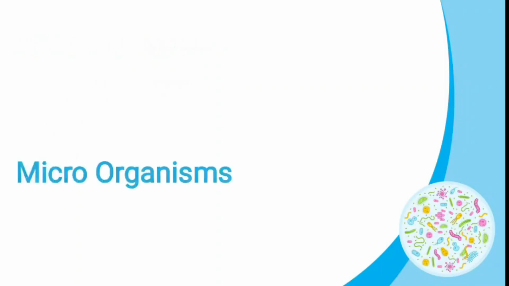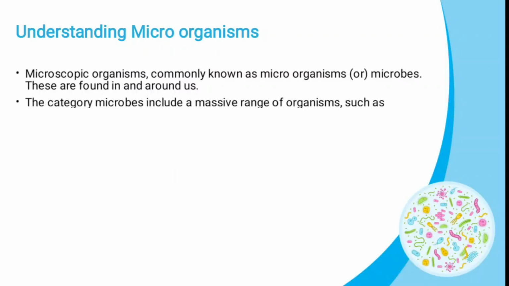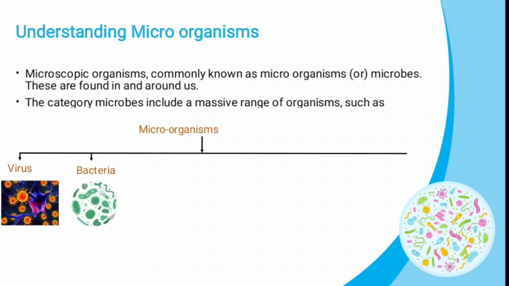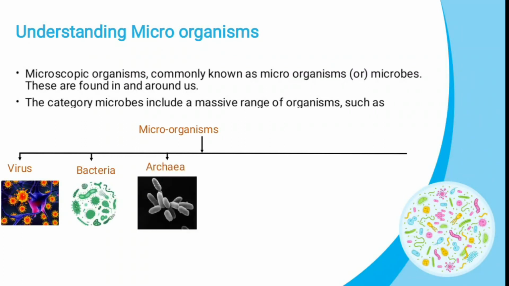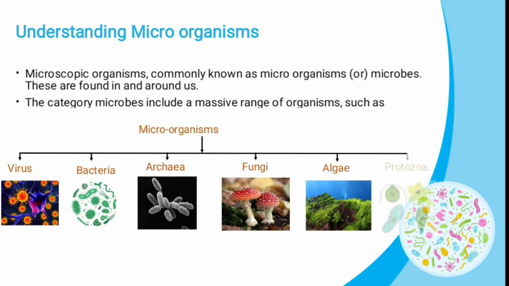Microorganisms. Microorganisms are very small in size. We cannot see them with our naked eye. These microorganisms can be divided into 6 major types. They are virus, bacteria, archaea, fungi, algae and protozoa.